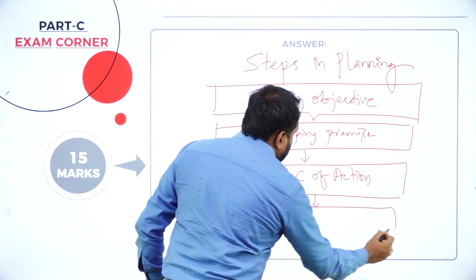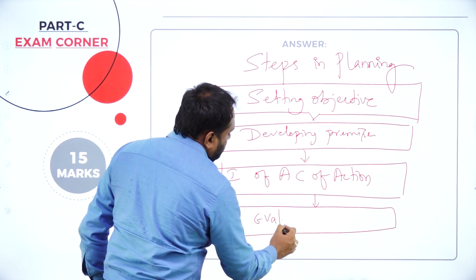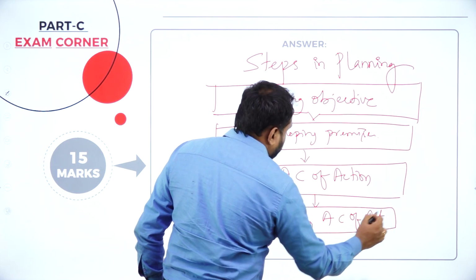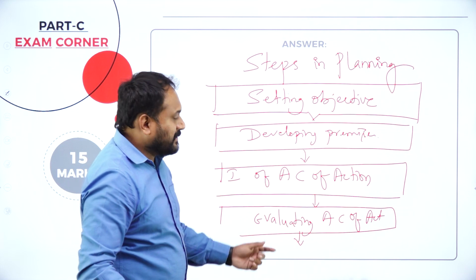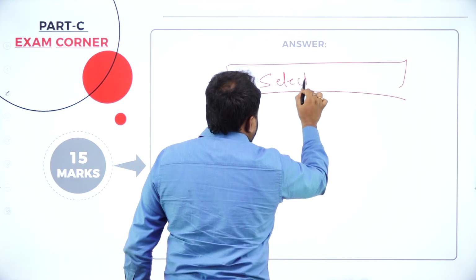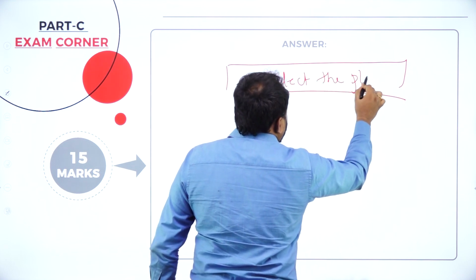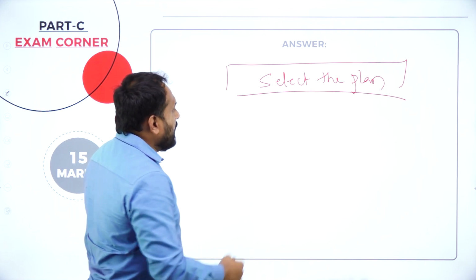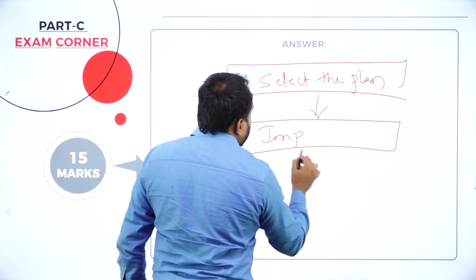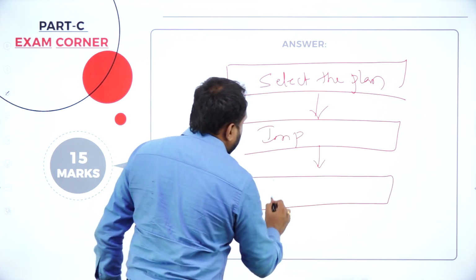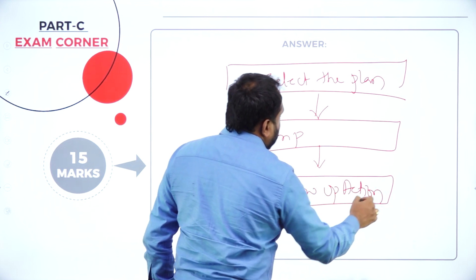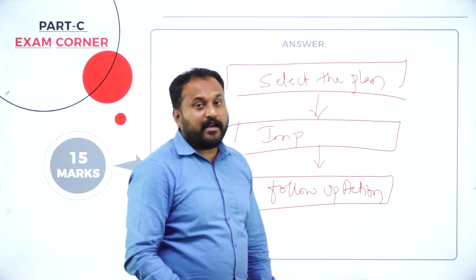Now, evaluating alternate courses of action. After evaluating, you will select the best course of action, that is the plan. After selecting the plan, you will implement. After implementing, you will go with follow-up action. So these are called the steps in the planning process.